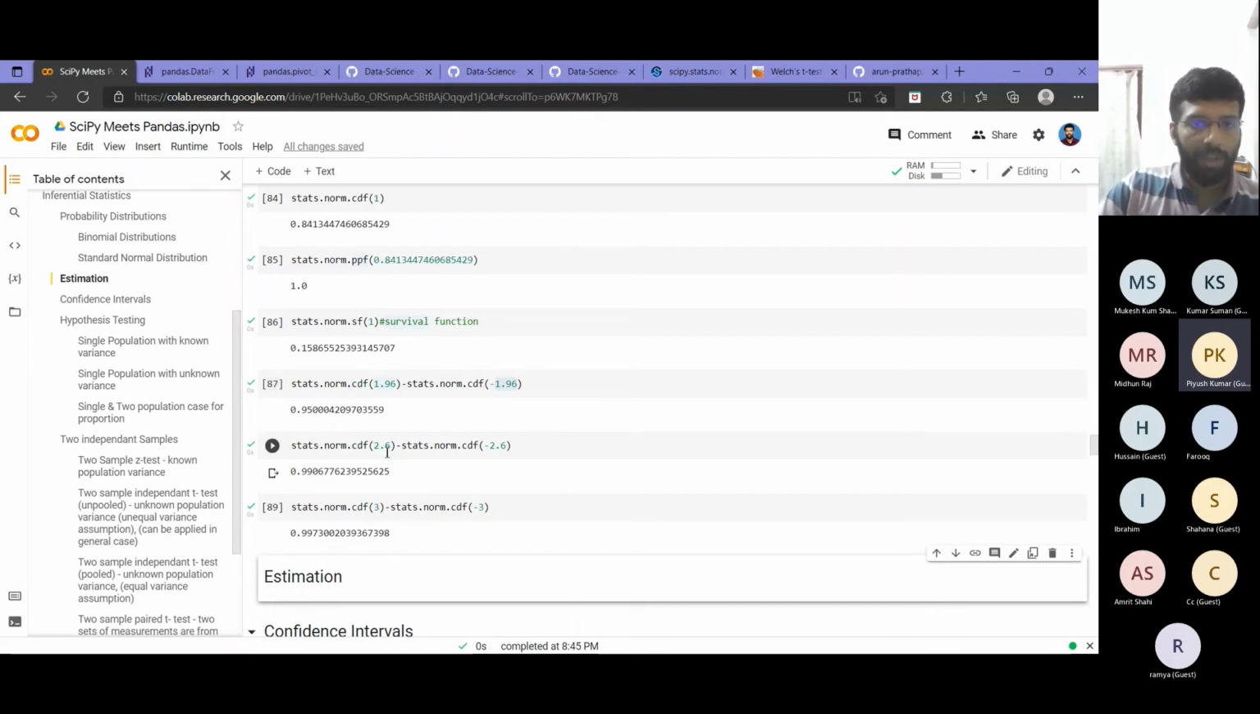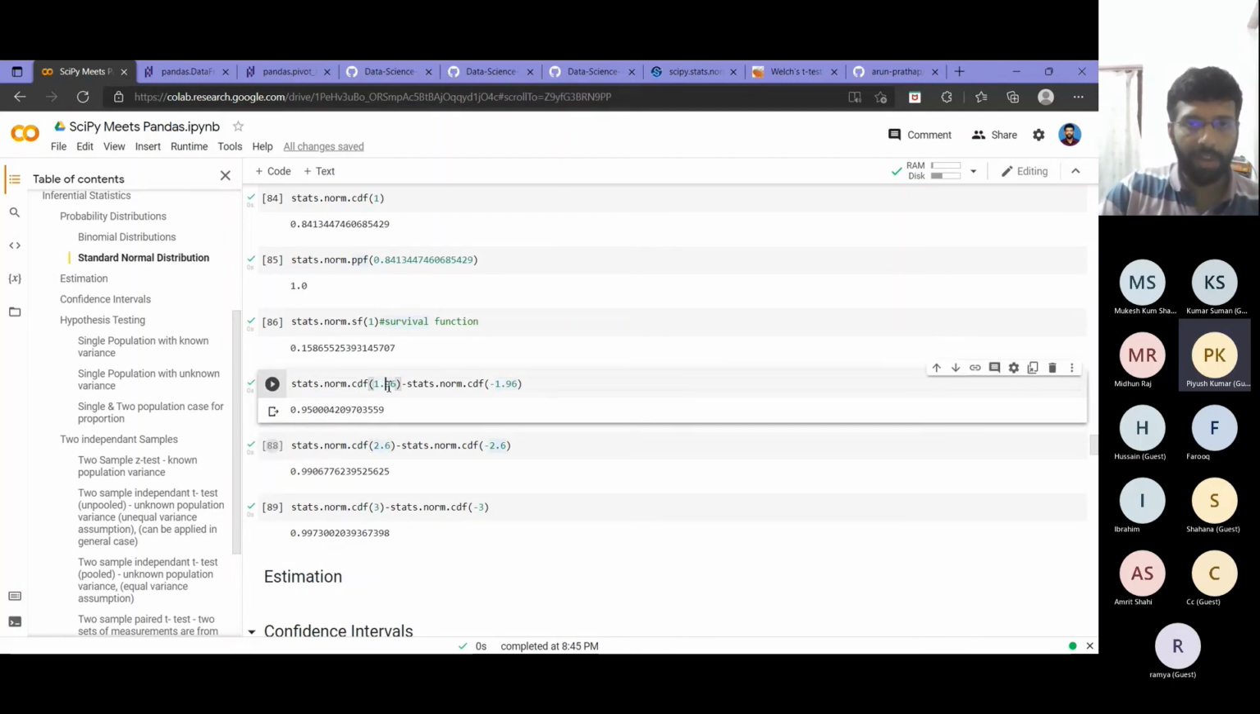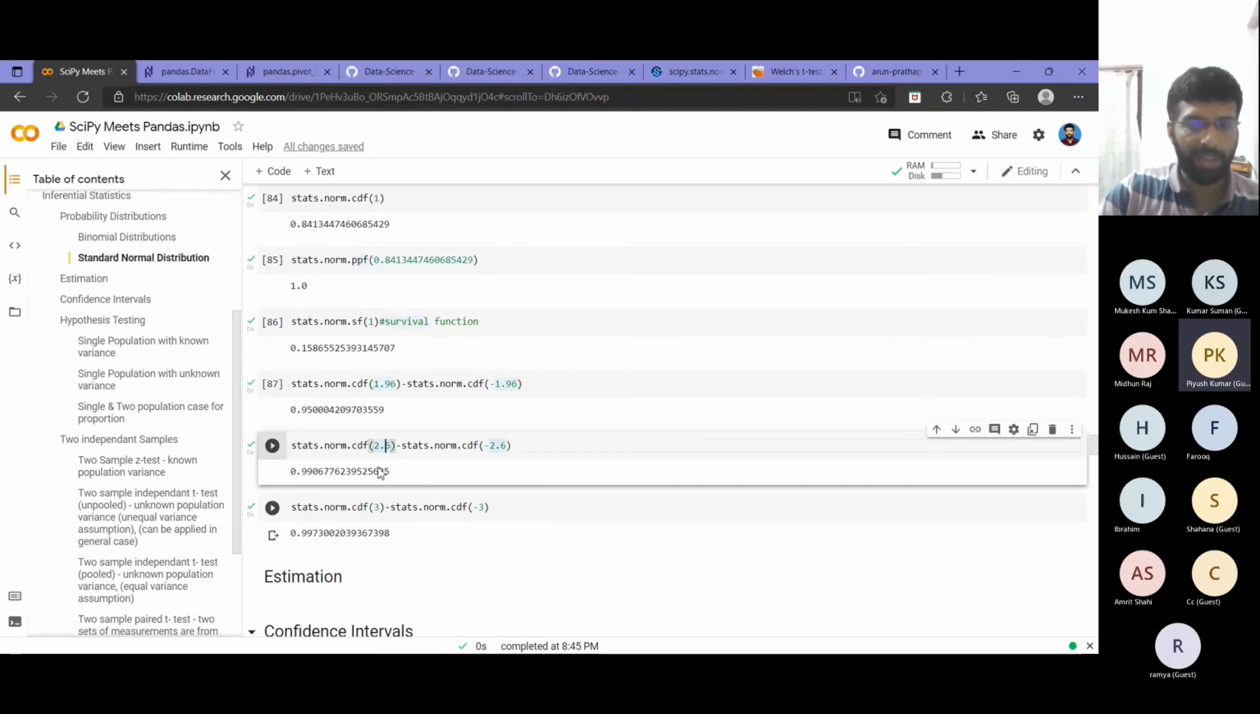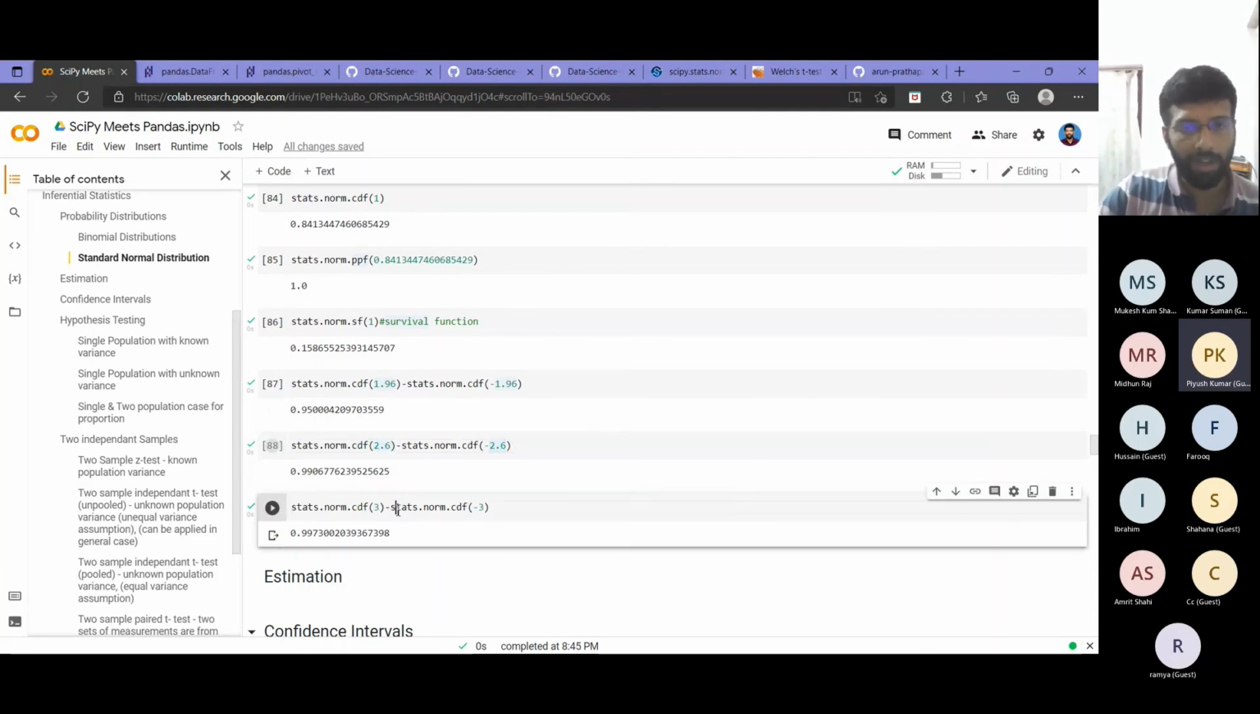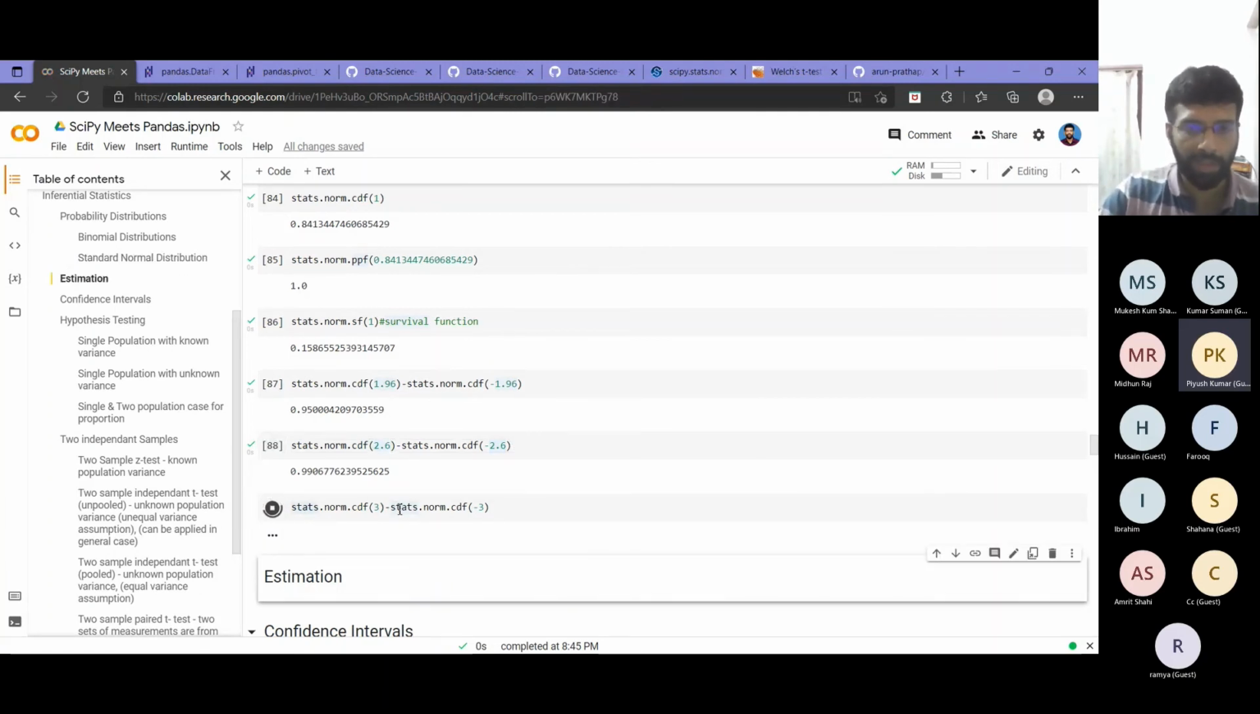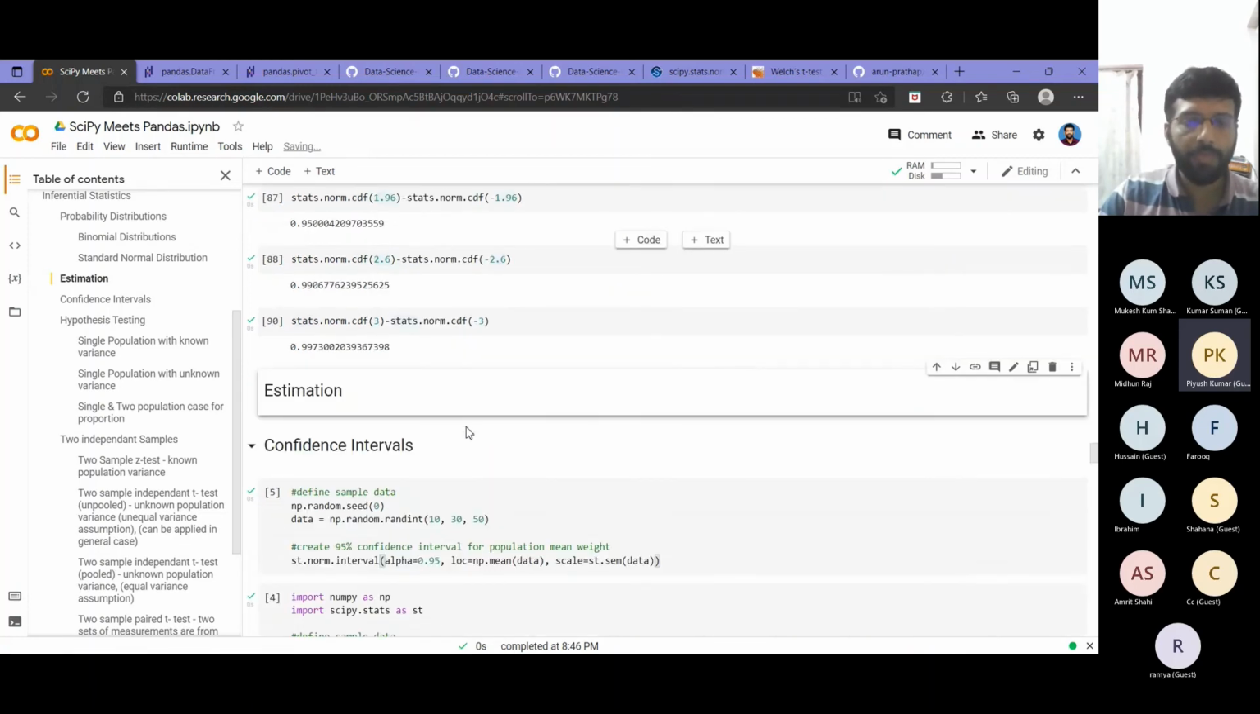Okay, these values we might remember from our previous inferential statistics session: 1.65, 2.58, 1.96 and 2.6. These correspond to values where our confidence level is 90%, 99%, 95%, that kind of thing. And if I have 3 sigma, I should get 99.7, right? So you can use this to find the area lying between any two arbitrary points in the normal curve.